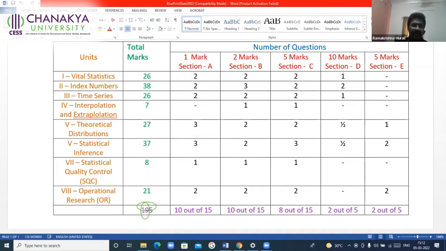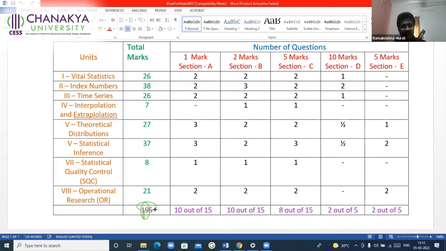Whatever marks you are scoring, it is not out of 100. It is out of 195 that you are trying to score. The marks with which you write the paper are for 195, and out of 195 you are asked to score 100. That is the way it is easy to score 100, but not out of 100. Then you might ask, sir, is it easy to write for 195 marks in 3 hours? Not at all easy. It is very difficult, but possible.